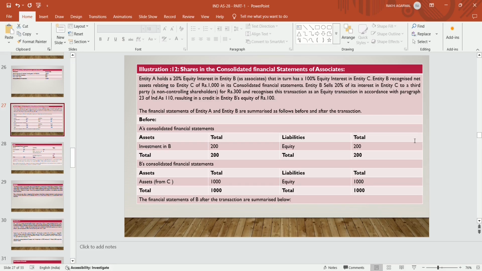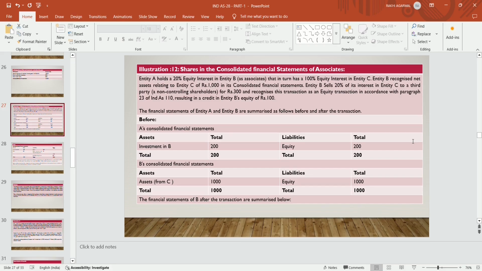Entity B sells 20% of its interest in entity C to a third party, non-controlling shareholders, for rupees 300 and recognizes this transaction as an equity transaction in accordance with paragraph 23 of Ind AS 110, resulting in a credit to entity B's equity of rupees 100. The financial statements of entity A and entity B are summarized as follows before and after the transaction.